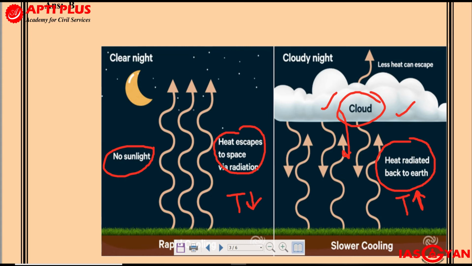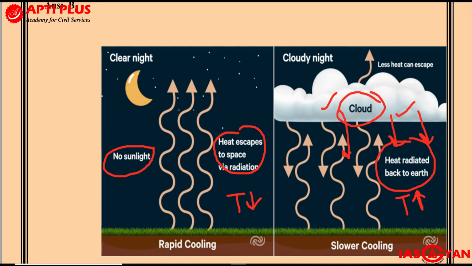On the other hand, if you go to deserts during the night, even when it is not winter time, you will feel very cold. Why? Because deserts are usually areas with very low humidity, and hence hardly any cloud formation. In deserts you will mainly find a cloudless sky. As a result, there is rapid loss of heat because of terrestrial radiation. Whereas with clouds, the heat is getting reflected back. That is why cloudy nights are usually uncomfortably warm.